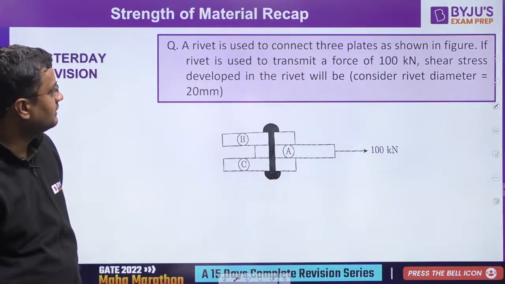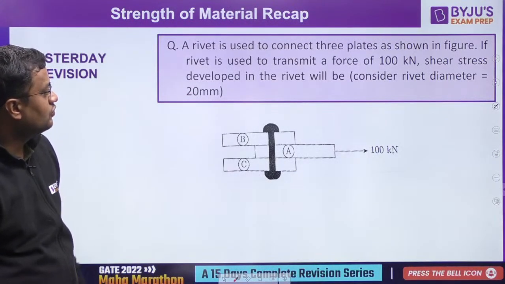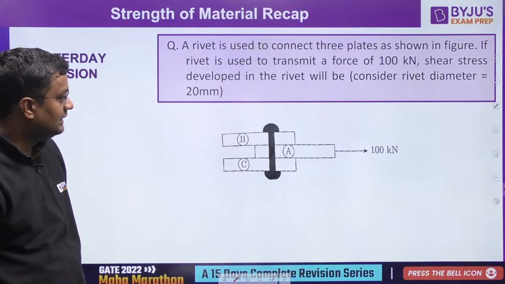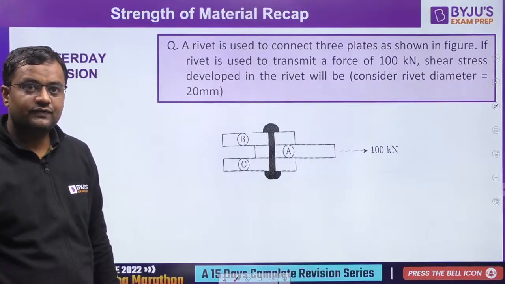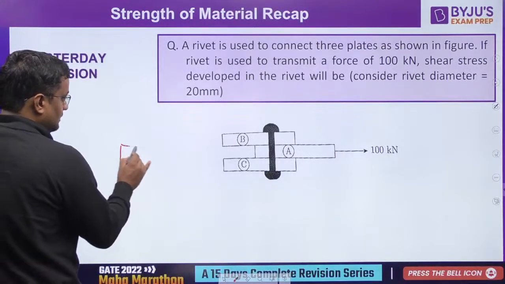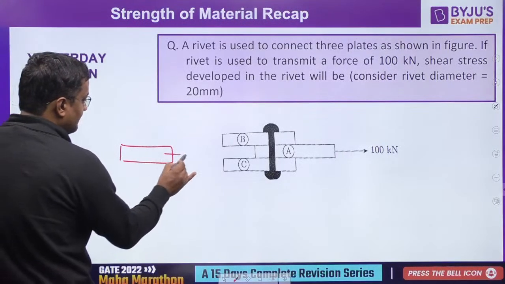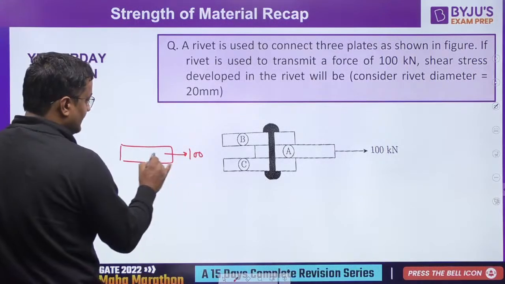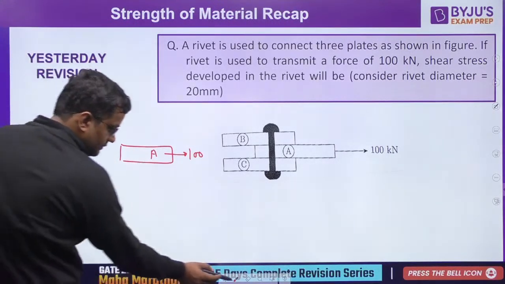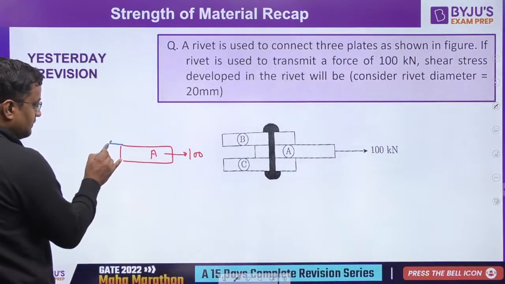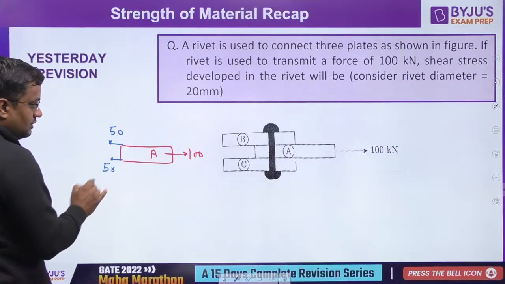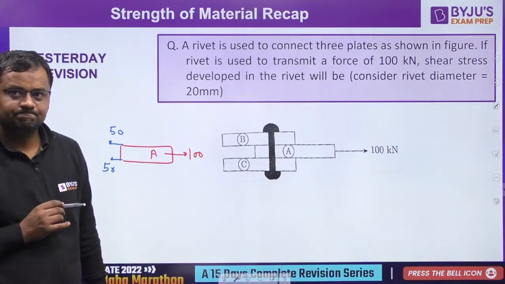This one, come on. 100 kilonewton force is applied on a plate. Shear stress developed in the rivet will be? Suppose here is this 100 on a plate, and the rivet is attached, so it is in equilibrium. So here 50 is applicable because it is symmetrical, and here is 50. Getting or not?